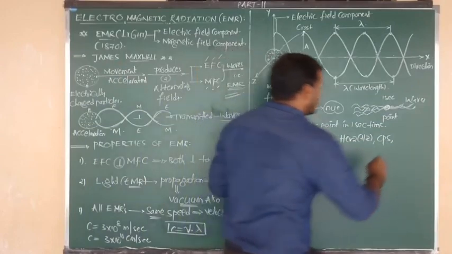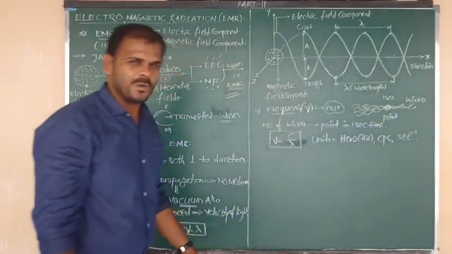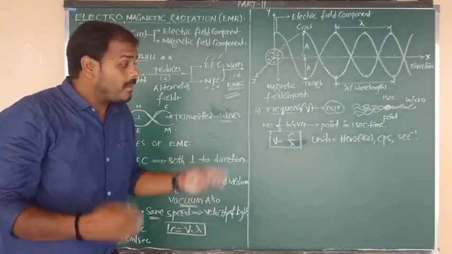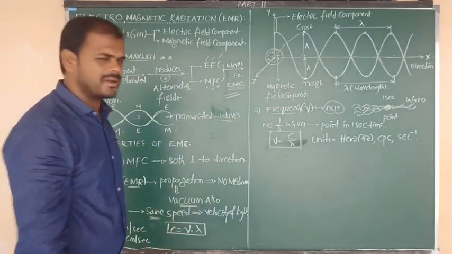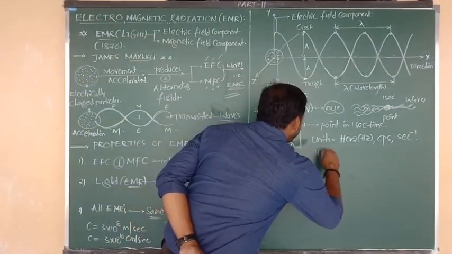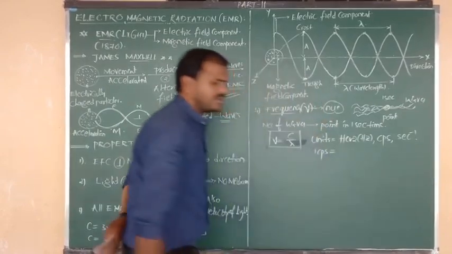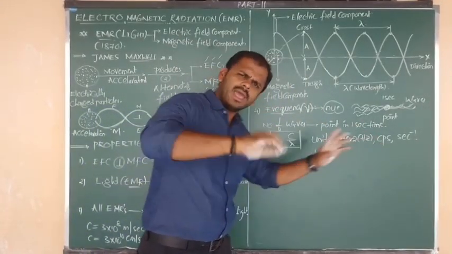And we can also write another unit, simply second inverse. Okay, all of you? Sir, but what is the relation between the three units? That is a little important from a competitive point of view. So the relation is 1 CPS, that is 1 cycle per second, is equal to 1 Hz, fixed.